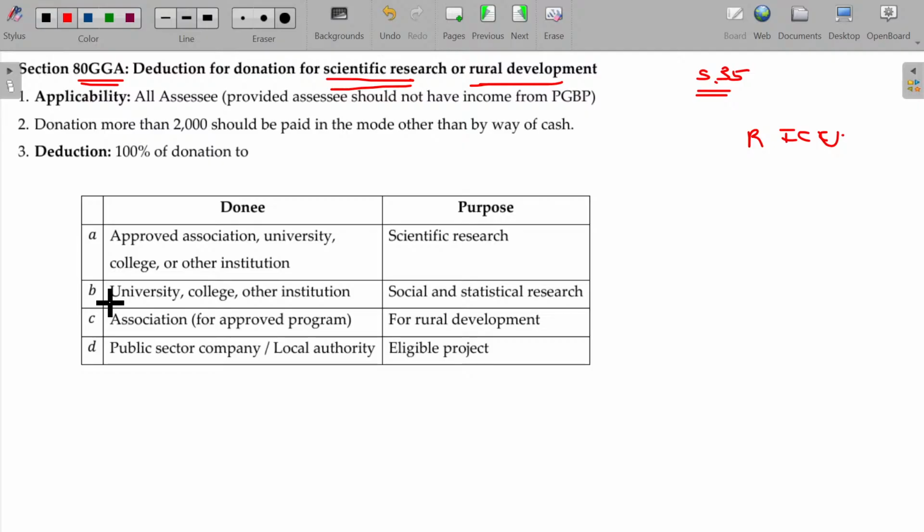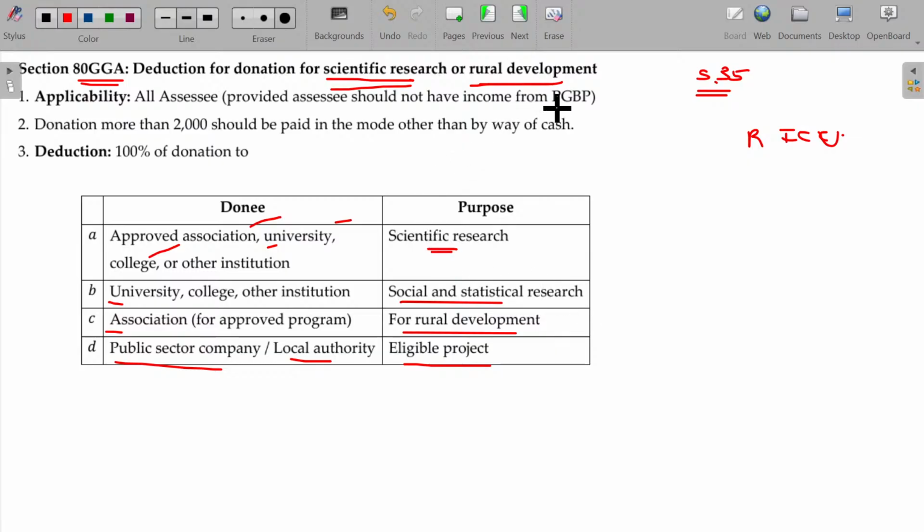University, college, other institutions, associations, public sector company, local authority. If you are donating for scientific research to approved association, university, college and other institution, social and statistical science and eligible projects and rural development, then you can claim the entire donations deduction under section 80 GGA.